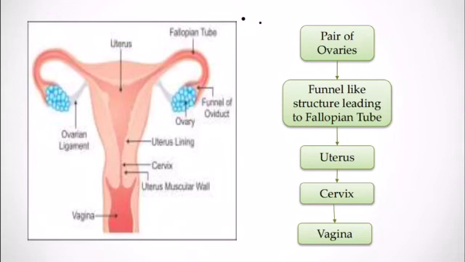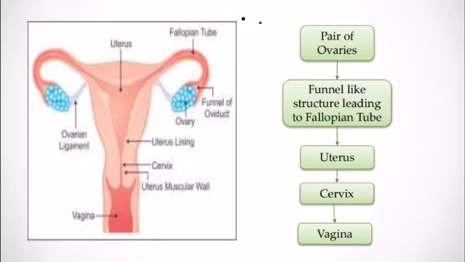Now, we talk about the fallopian tubes. This one is the fallopian tube. It is a 10 to 12 centimeter long muscular tube which carries the egg. From the ovary, every month one egg is released, and this egg is carried to the fallopian tube, which also provides the appropriate environment for fertilization. So fertilization takes place here.